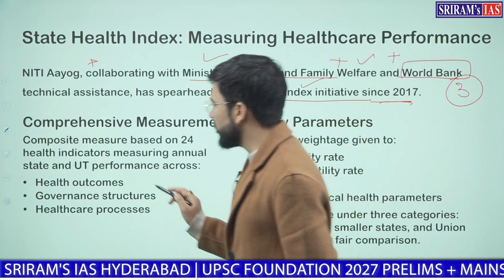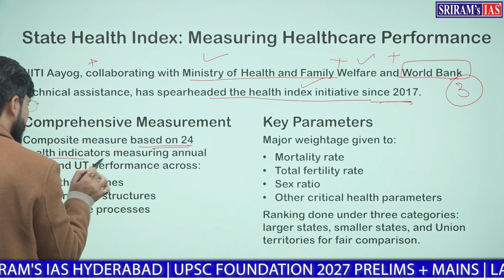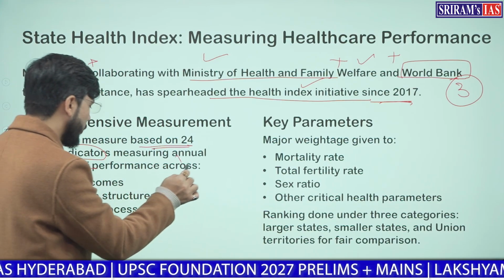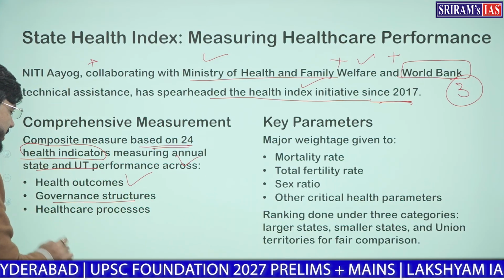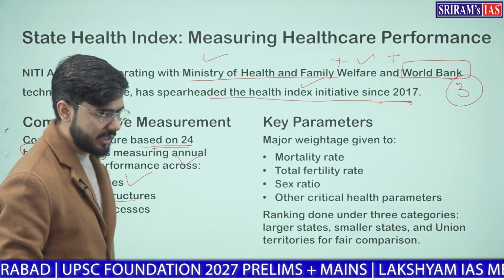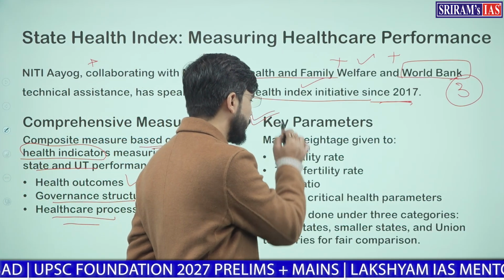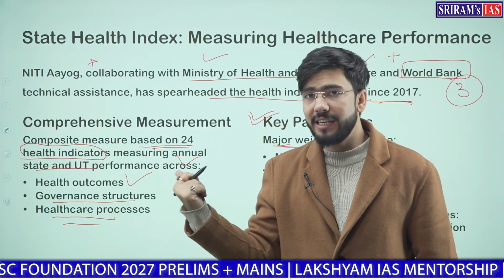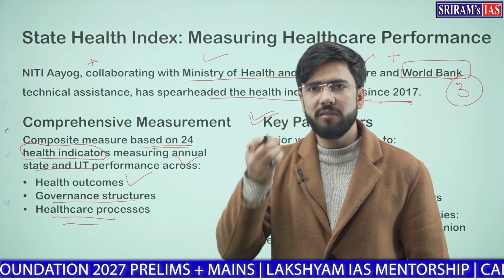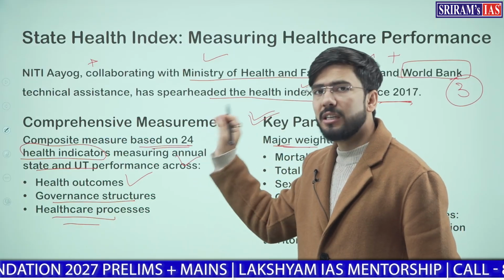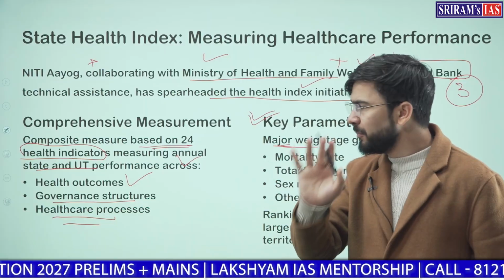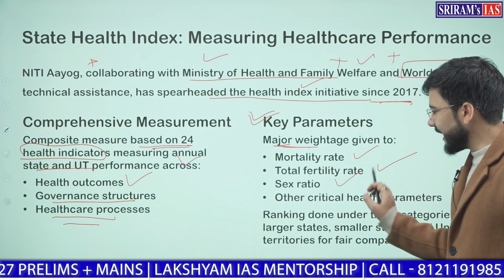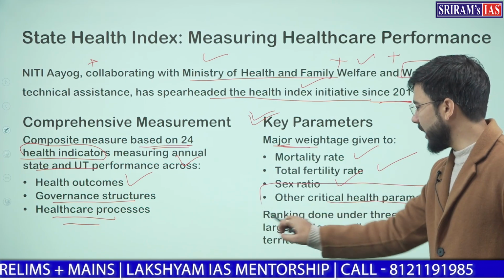Now this index talks about 24 such health indicators to measure annual state and UT performance across health outcomes, governance structure and health processes. The key parameters for this are, first is, where are we assigning the weightage in this index? What are we actually considering once we define the parameters and once we define the data of this index? We are taking care of mortality rate, total fertility rate, sex ratio and other critical health parameters.